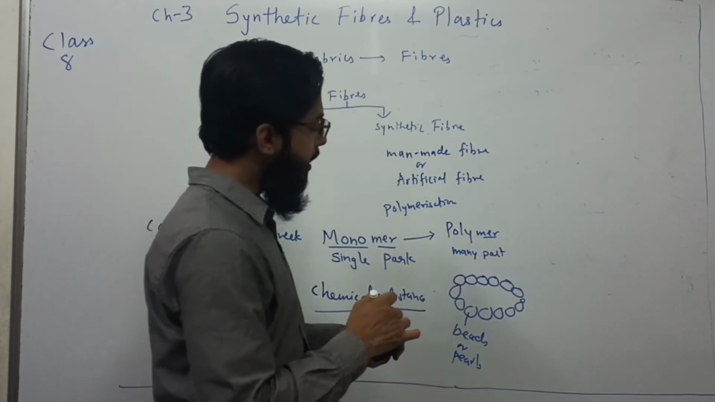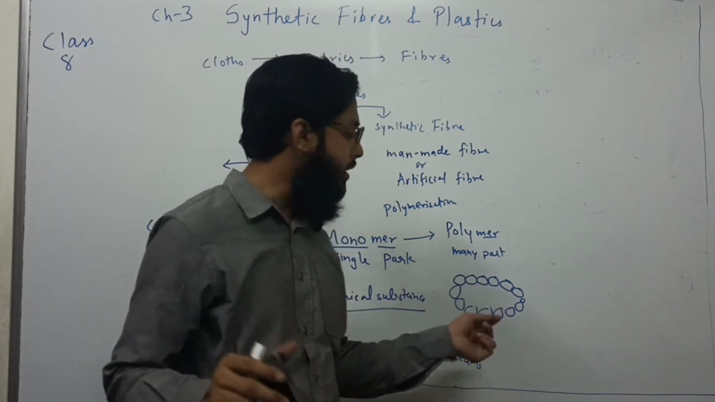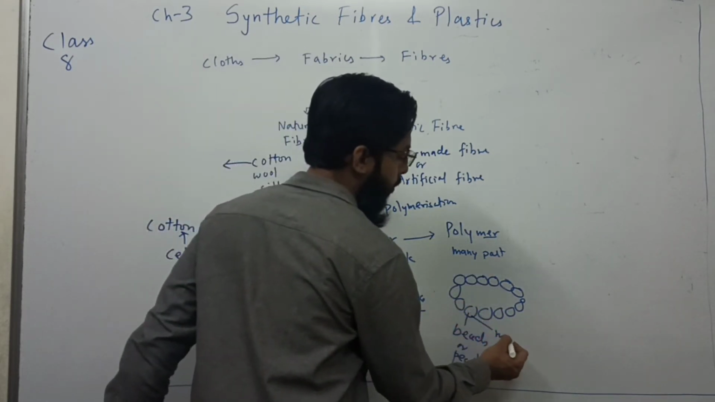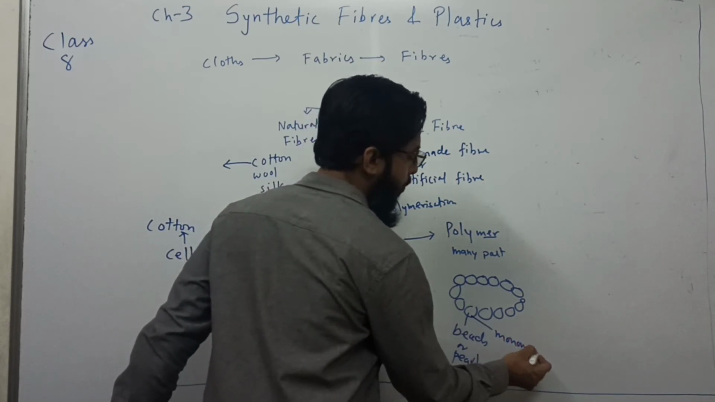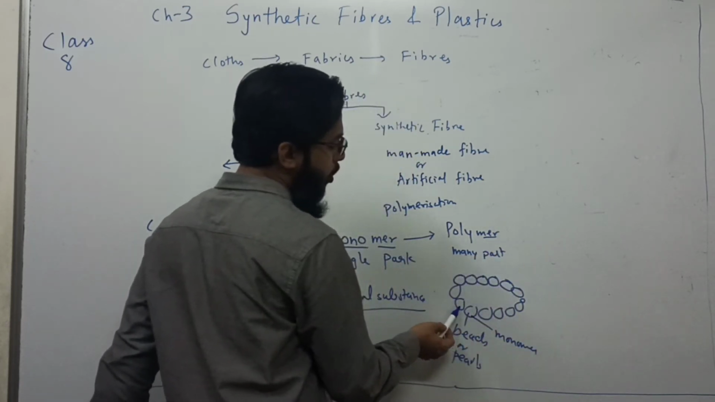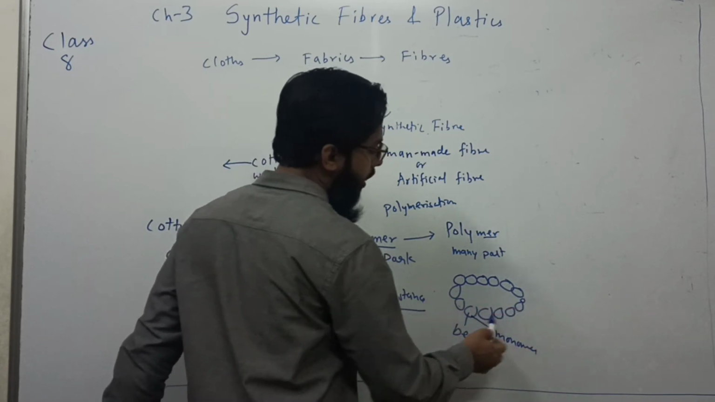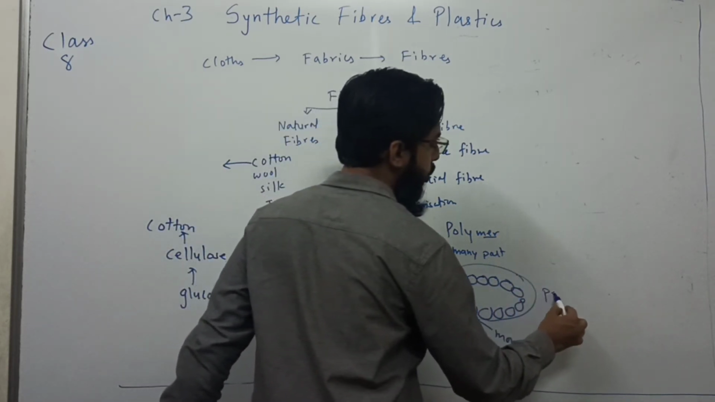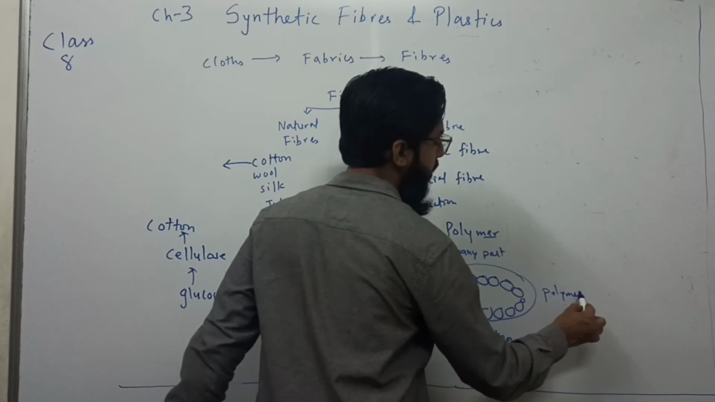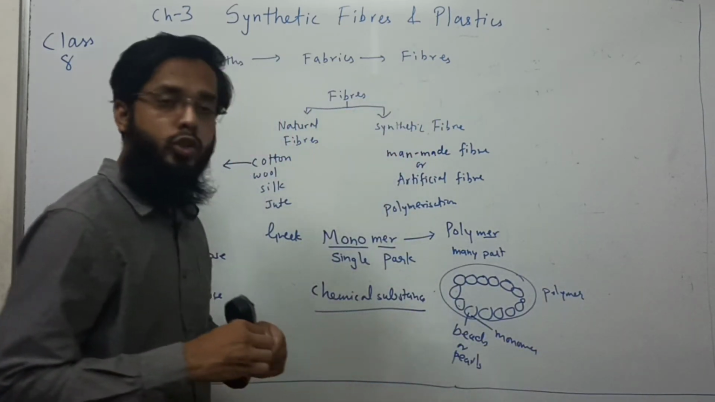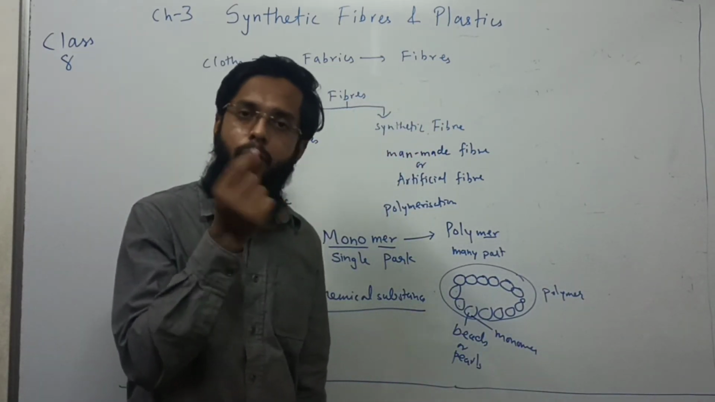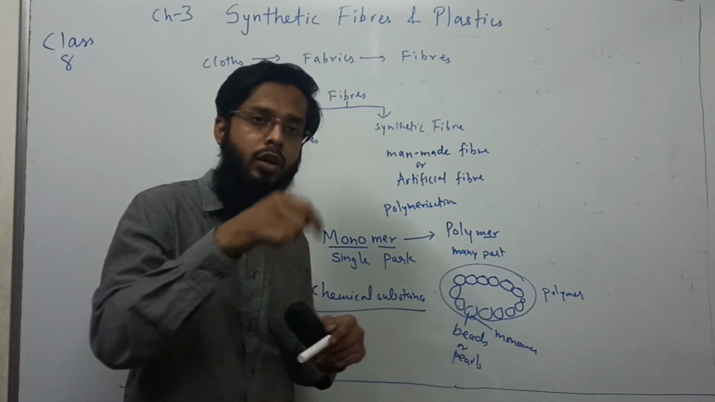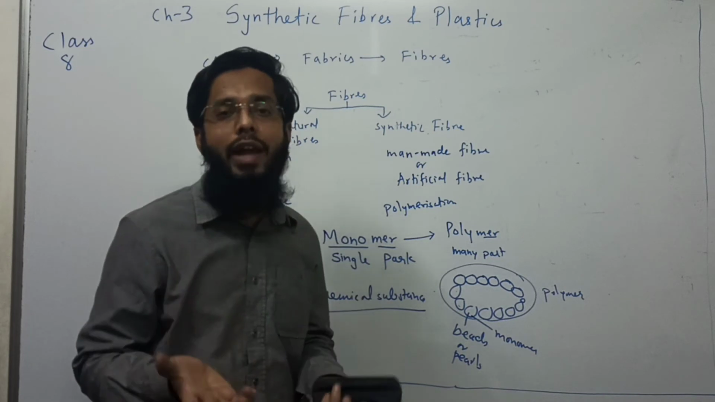So a single pearl or single, we can say, bead is known as a monomer. But when it is joined together with another monomer or another pearl, it forms a necklace. So that necklace can be called a polymer. Initially it was a single pearl or bead, but when it is joined together many times, it forms a necklace.